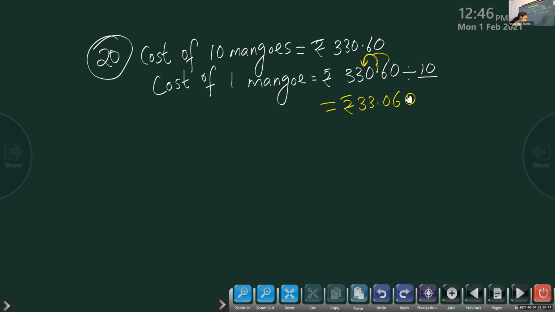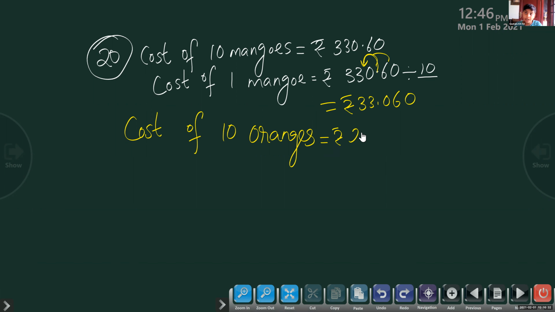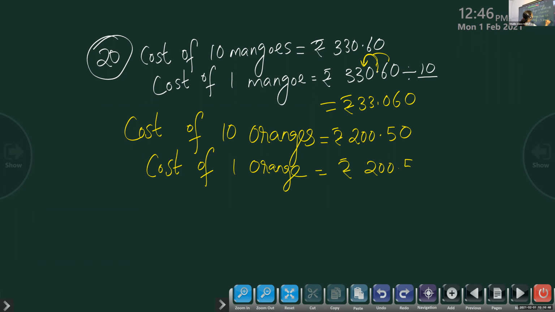And cost of 10 oranges, it is given. What's that? Rupees 200.50. Okay. Now, next step, cost of 1 orange. What do you have to do? Just divide by 10. Divide by 10 means you have to place this decimal point one number to the left side.